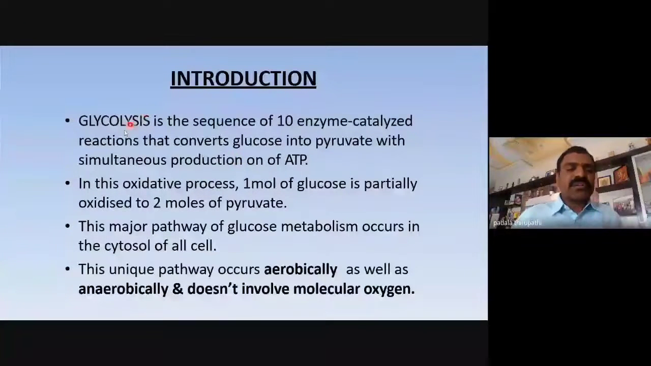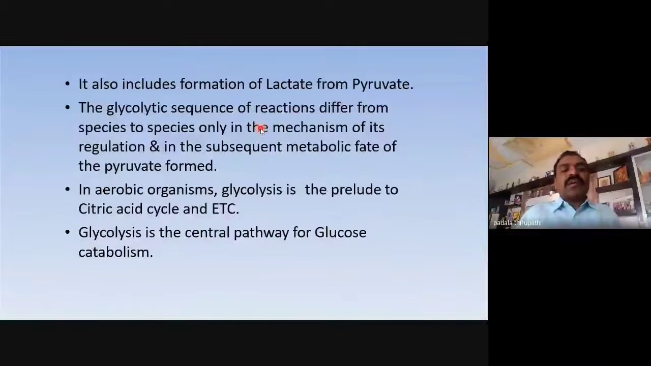In this four points, if you have any doubt, Amma? Any doubt? No, right. It also includes formation of lactate from pyruvate. The glycolytic sequence of reactions differ from species to species only in the mechanism of its regulation and in the subsequent metabolic fate of the pyruvate formed.